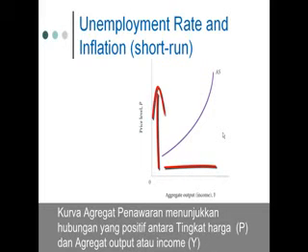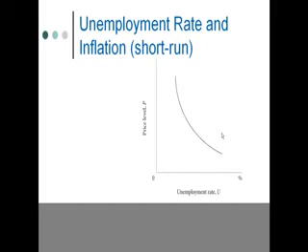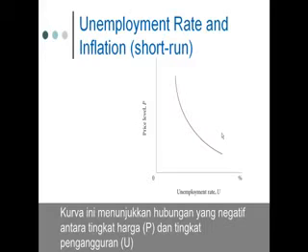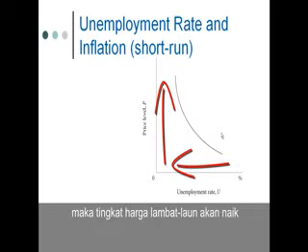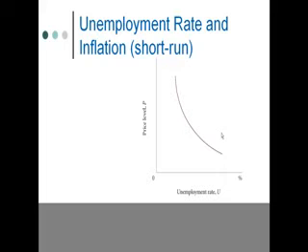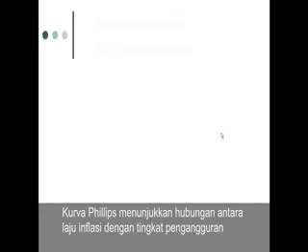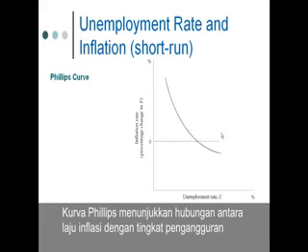The AS curve shows a positive relationship between the price level P and aggregate output (income) Y. This curve shows a negative relationship between the price level P and the unemployment rate U. As the unemployment rate declines in response to the economy moving closer and closer to capacity output, the price level rises more and more. The Phillips curve shows the relationship between the inflation rate and the unemployment rate.